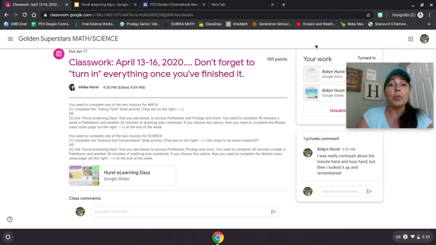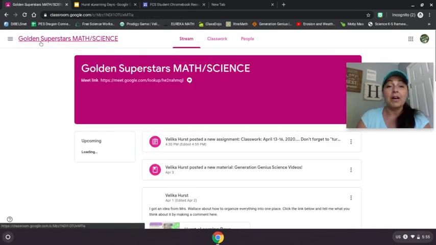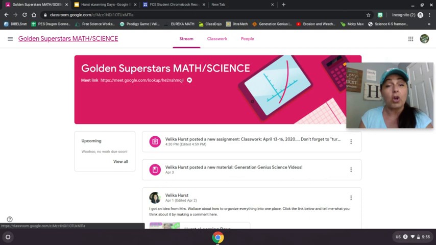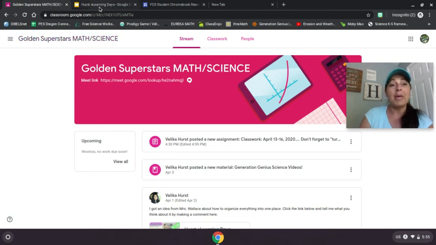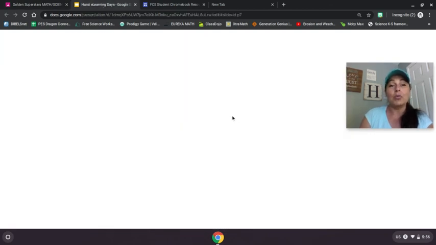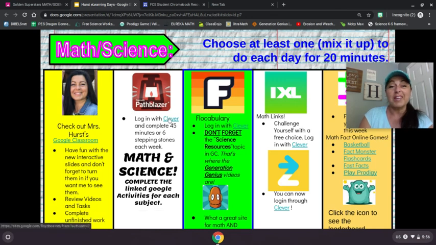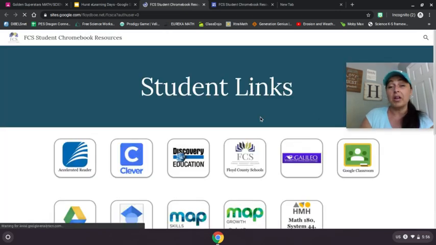Either way, I hope this was helpful. I hope that if you have any questions, that you'll contact me. Get your parents to contact me through Class Dojo, or you can check your email and ask me from there. And I'll bet if you go to your Hurst Learning Days and you go to get on Clever, one of the things you can click on is probably your email.